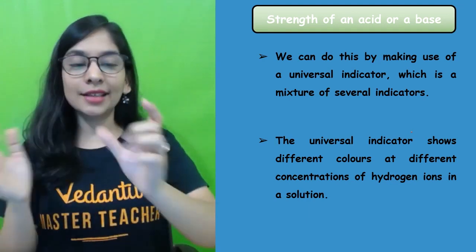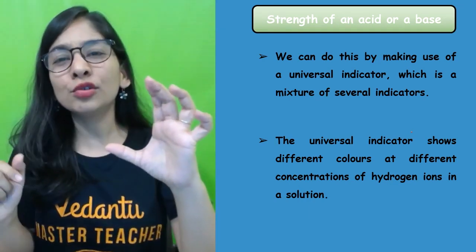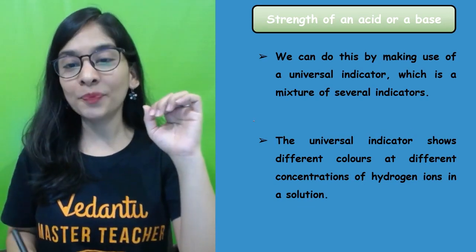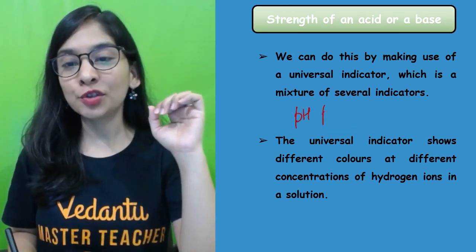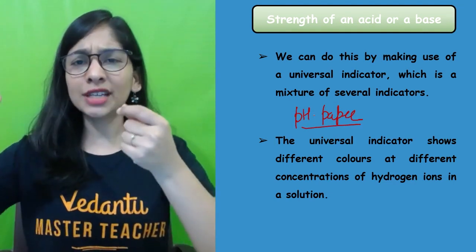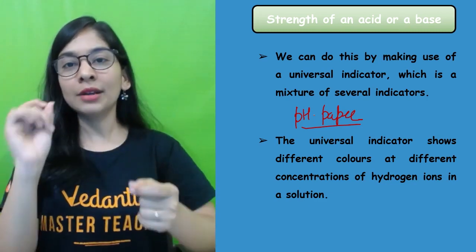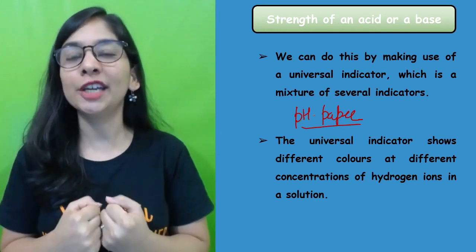When you have this solution of universal indicator, it's not so easy to use, so we use it in a better form: the form of pH paper. We'll talk about this. For pH paper, we take some good quality filter paper, dip it in the universal indicator solution, and let it dry. I got my pH paper.